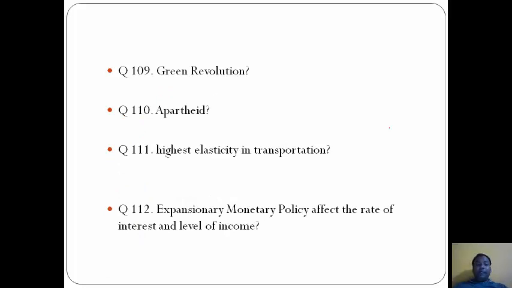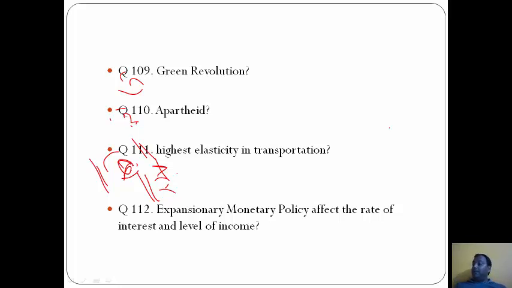Green Revolution, assured irrigation, apartheid, black and white, that is D, policy of racial aggression. Highest elasticity in transportation: I've searched it in Google and have found that airways has highest elasticity in transportation. So you can also check it. According to me, the answer is air.